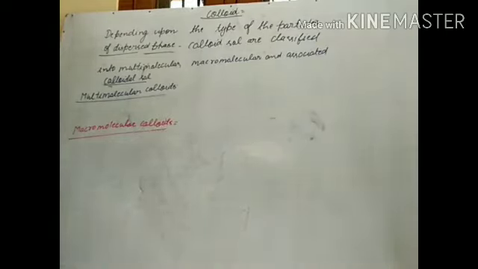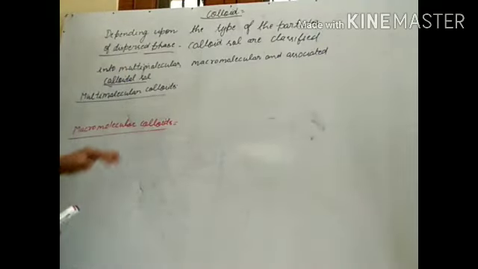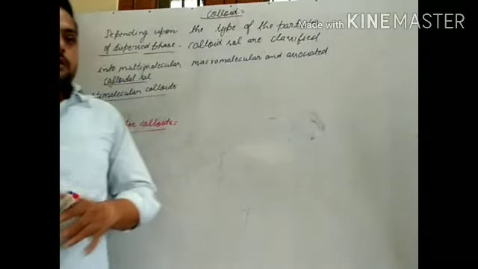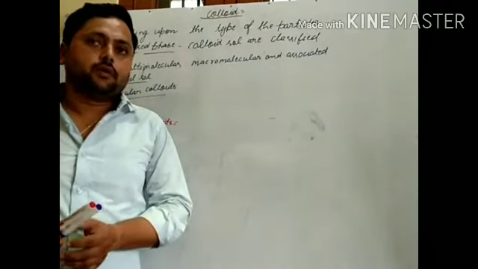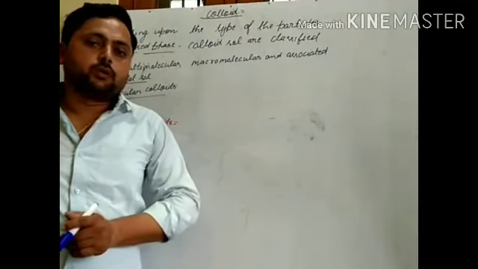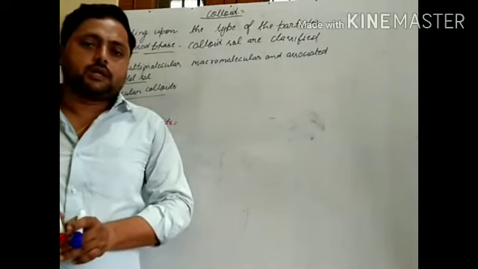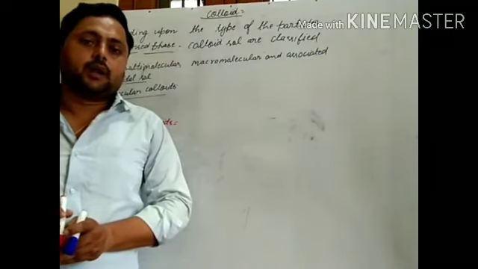A solution formed by dissolving macromolecules in a solvent is called a macromolecular colloid. When they are dissolved in the solvent, the particle size is equal to the colloidal particle size.